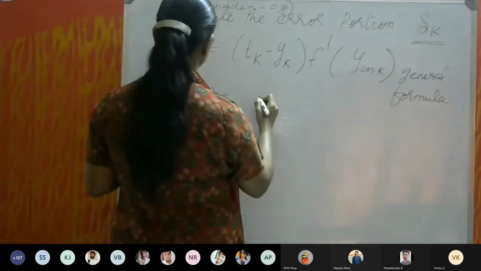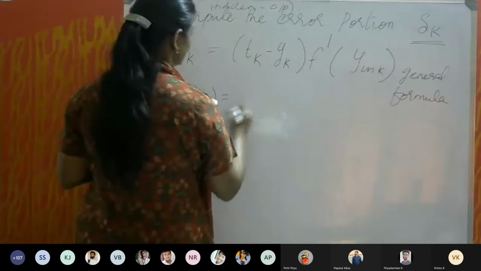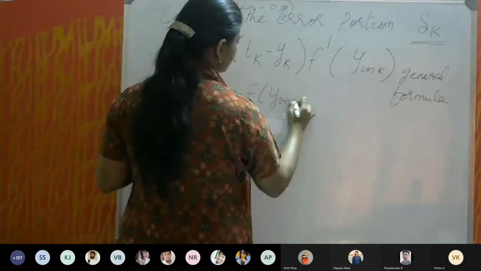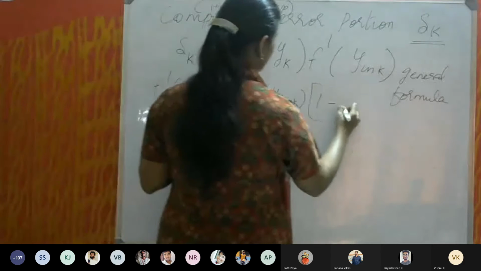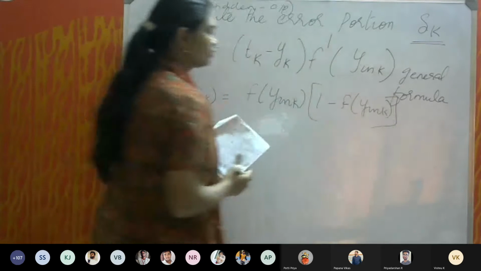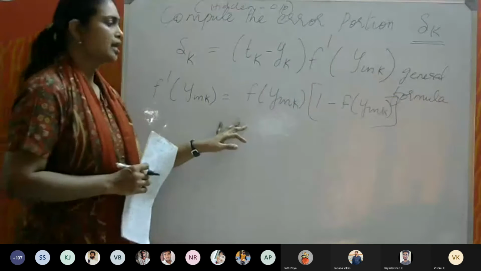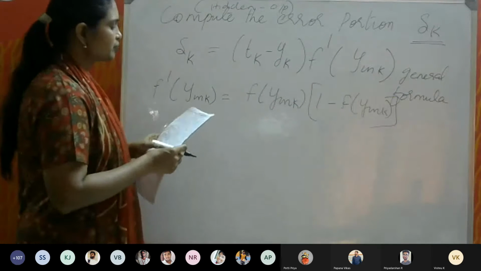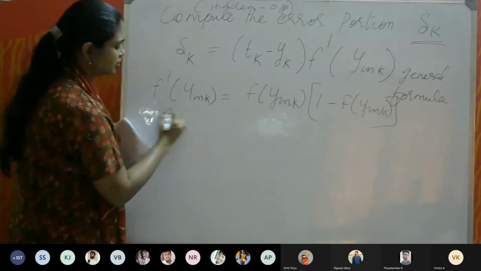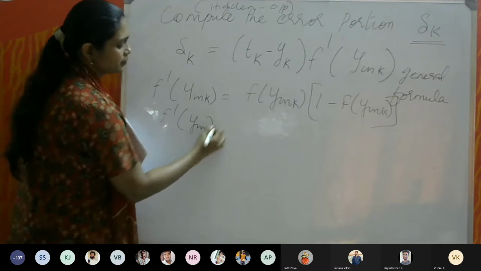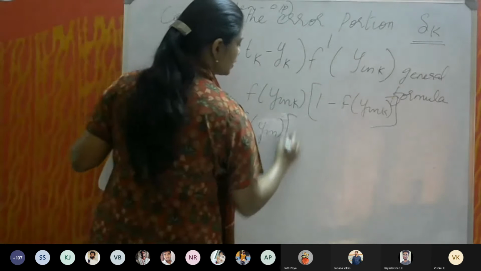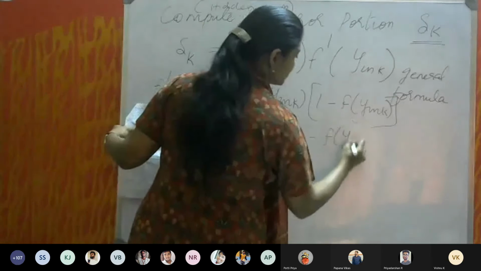That is nothing but f of y in k into 1 minus f of y in k. This is general formula. In our case, the k is 1. So, we did not put the k as 1. So, we have simply written as f dash of y in only. So, that will be f of y in into 1 minus f of y in.